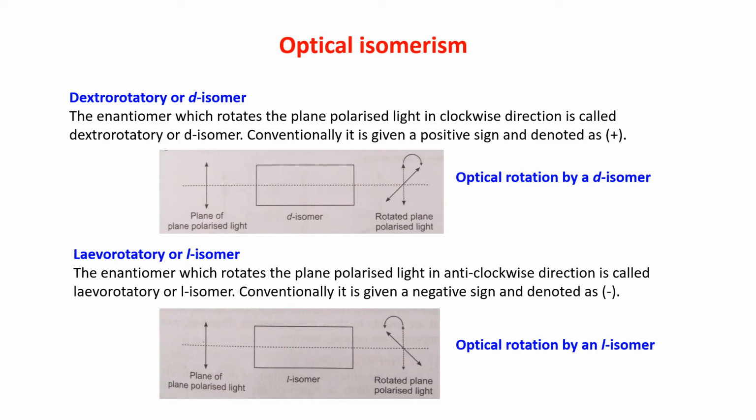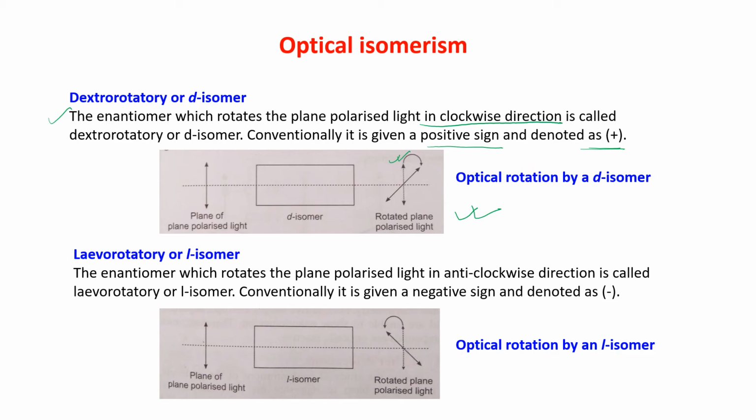The enantiomer which rotates the plane polarized light in the clockwise direction is called dextrorotatory or D isomer. Conventionally, it is given a positive sign, that is plus. Just see the figure. This is the D isomer. It is rotating the plane to the right hand side, clockwise direction.